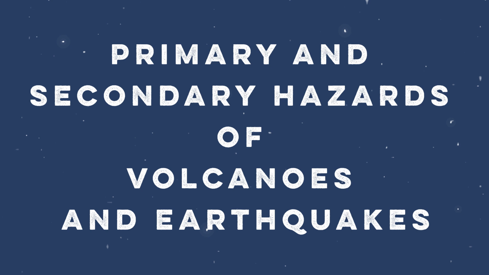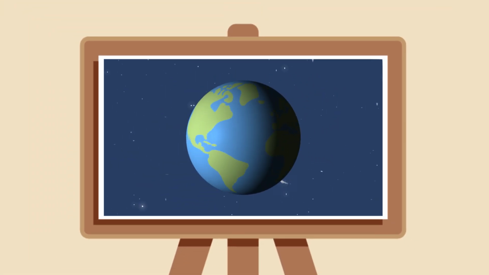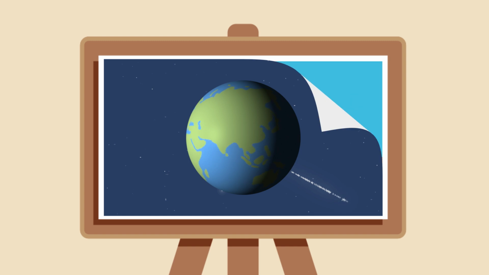Natural hazards, such as volcanoes and earthquakes, create a range of dangers that threaten lives, infrastructure, and environments. These dangers are known as primary and secondary hazards. Let's break down what these hazards are, why they occur, and why some hazards are more dangerous than others, depending on the type of event and location.